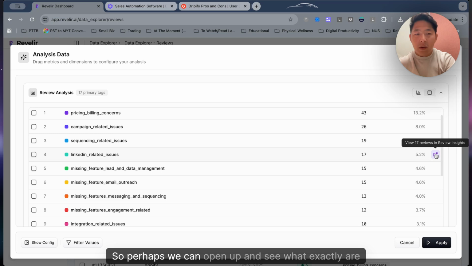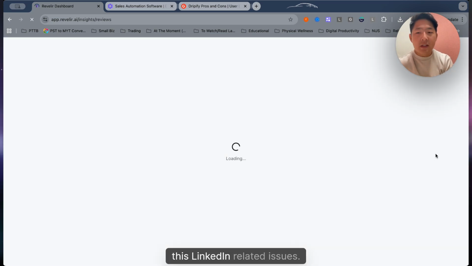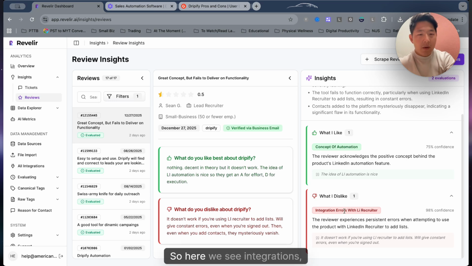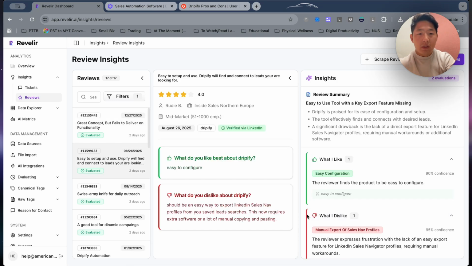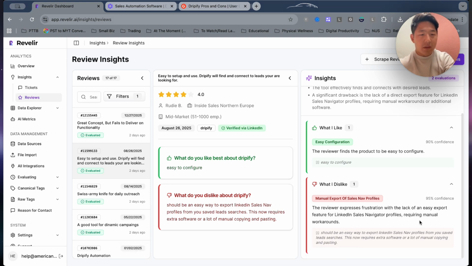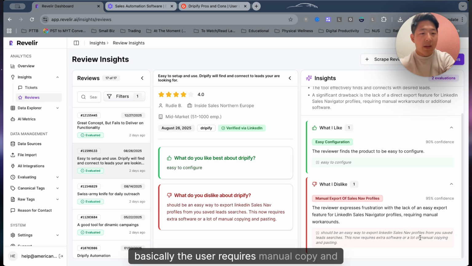So perhaps we can open up and see what exactly are these LinkedIn related issues. So here we see integration errors with LinkedIn Recruiter. We see that there are issues manually exporting Sales Navigator profiles, and basically the user requires manual copy and pasting or extra software.